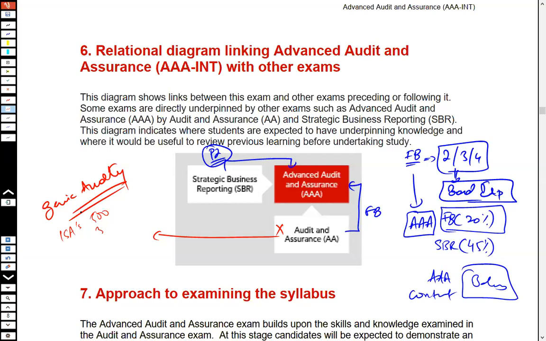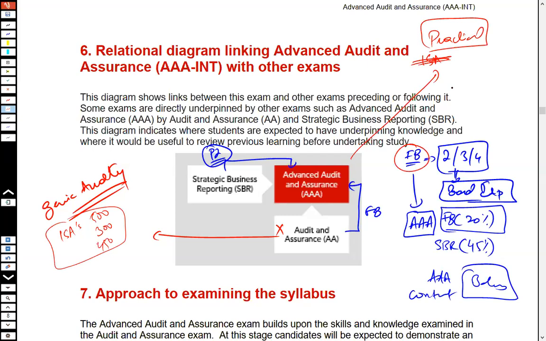But when it comes to the AAA, it is a completely practical paper, where you don't even have to mention the name of any ISA. Not even the name of a single ISA is required to be mentioned. Now, the most essential skill which you are expected to bring forward from the F8, or from any other paper that you do at the ACCA level, is the drafting skills.